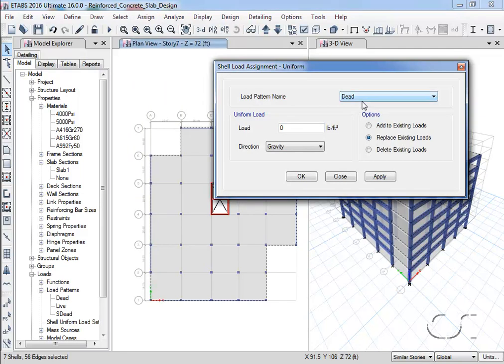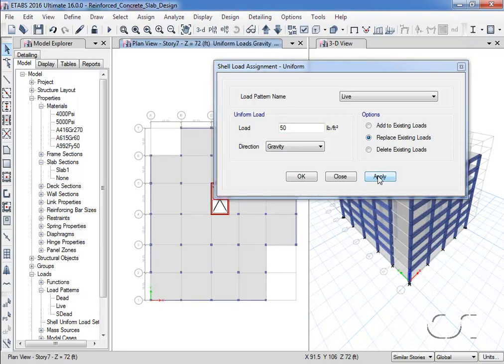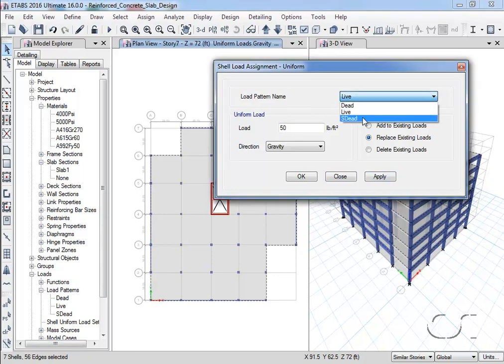The dead pattern will be just for self-weight, so we switch to the live pattern and assign a load of 50 pounds per square foot. It will be in the gravity direction. After clicking Apply, and with the form still open, we will click the previous selection button. Back on the form, we switch to the S-dead pattern, and this time assign a load of 20 pounds per square foot. We can now close this form.